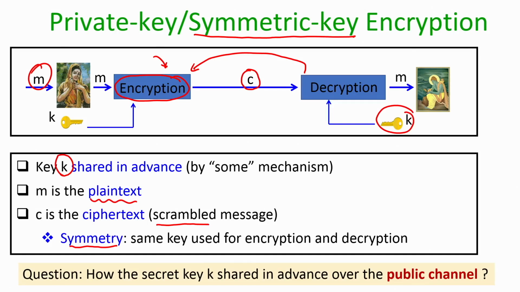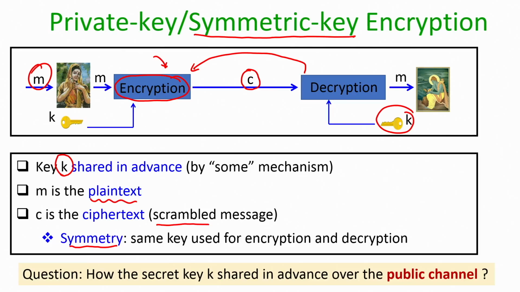So, the analogy could be that assume Sita and Ram have already exchanged a key for a physical lock. If Sita has a message, she can take a box, keep her message written on a paper inside the box and close the box with a lock using the key that she has, and now she can send this locked box by a courier or anything.